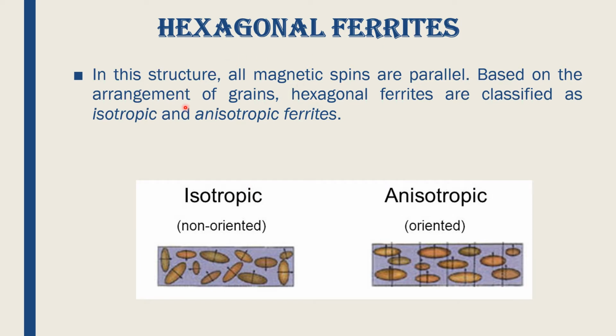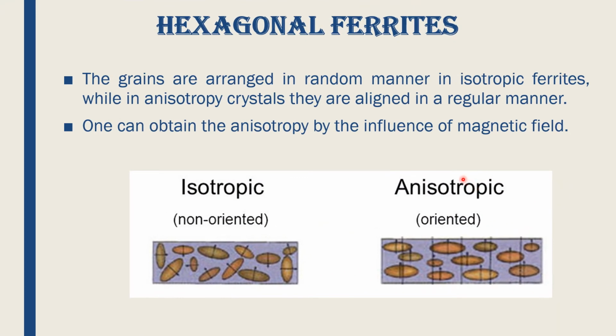Based on the arrangement of grains, hexagonal ferrites are classified as isotropic and anisotropic ferrites. The grains are arranged in a random manner in isotropic ferrites, while in anisotropic crystals they are aligned in a regular manner. One can obtain the anisotropy by the influence of a magnetic field.